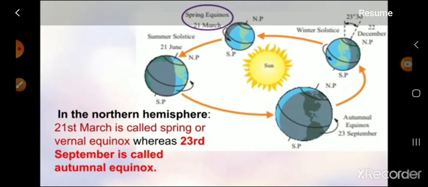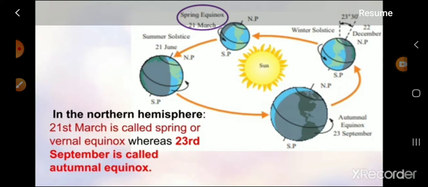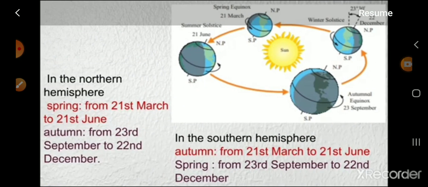In the northern hemisphere, 21st March is called spring or vernal equinox, whereas 23rd September is called autumnal equinox. In the northern hemisphere, spring is from 21st March to 21st June.